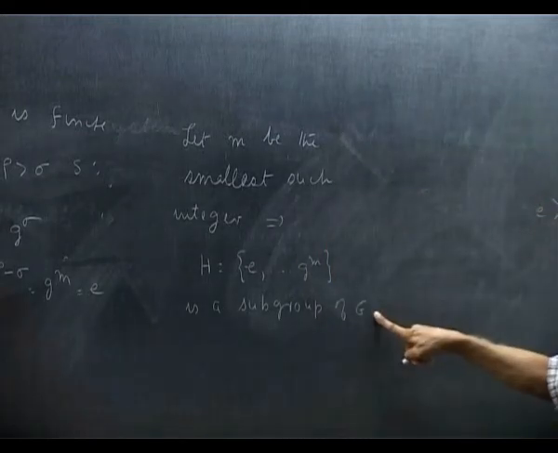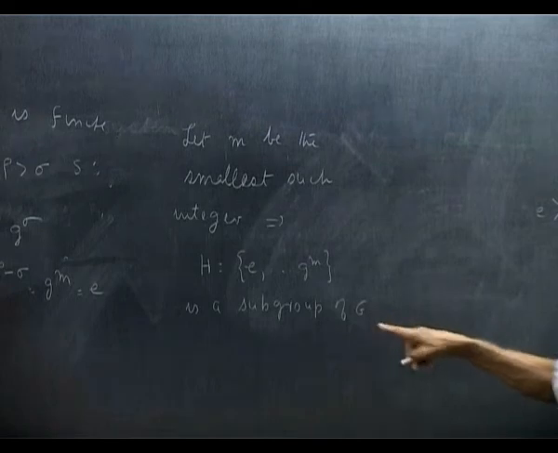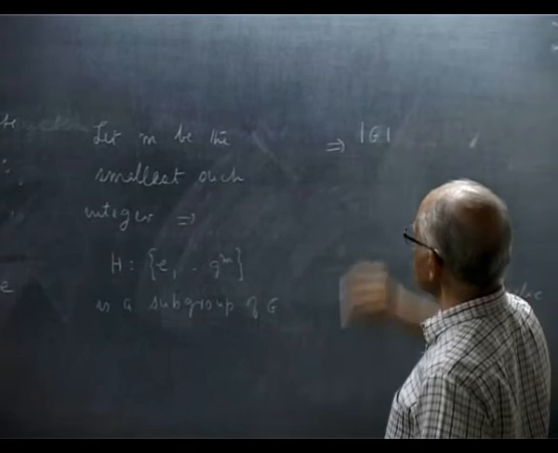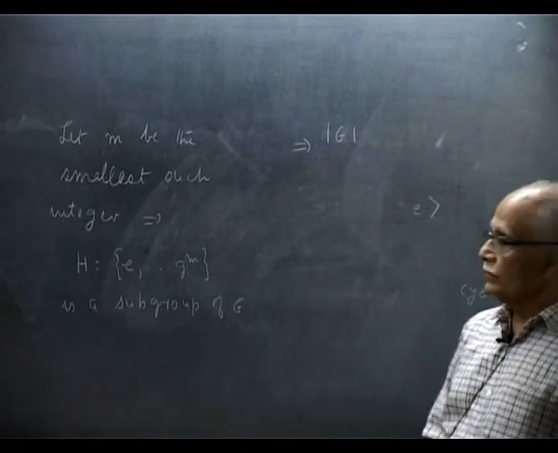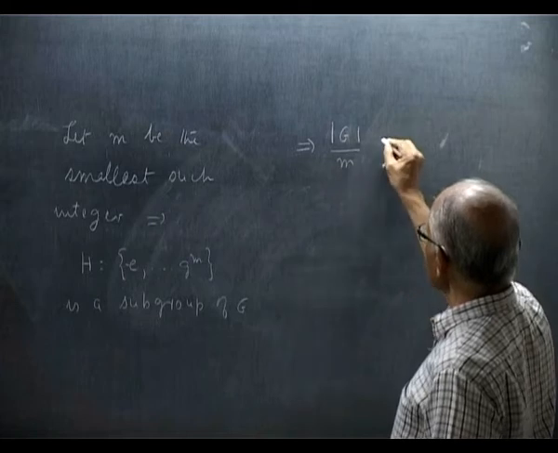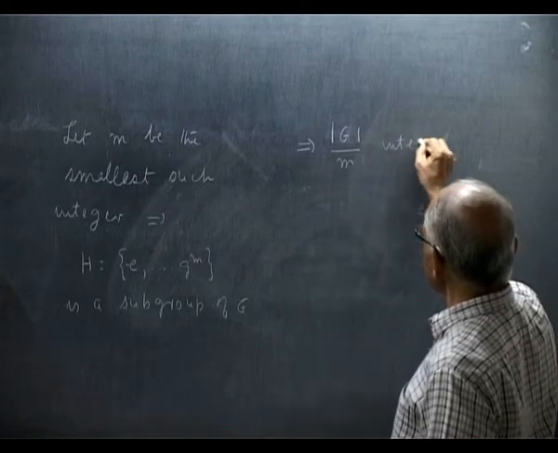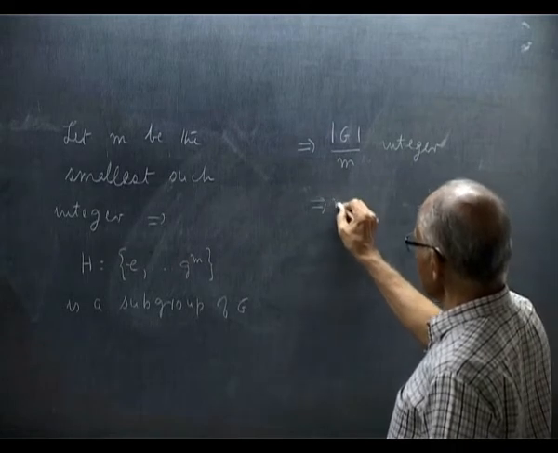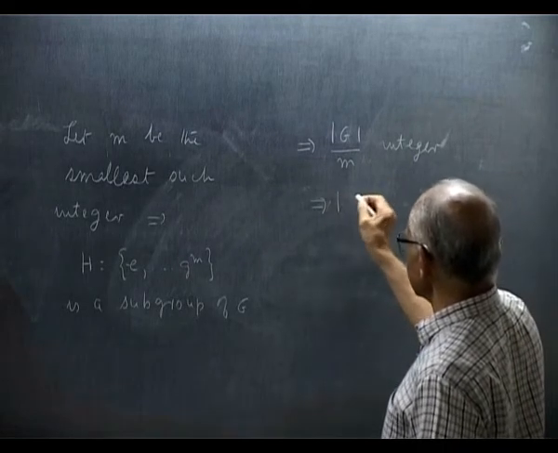But G is of prime order. So, if we call the order of G by g, this m divides g. But this is prime, so m is g.